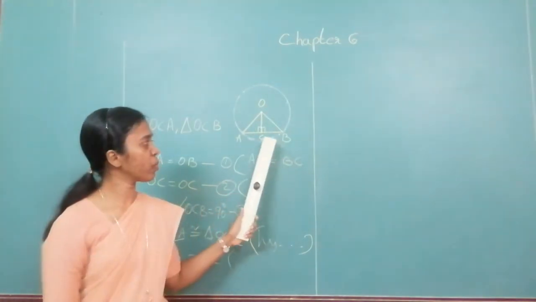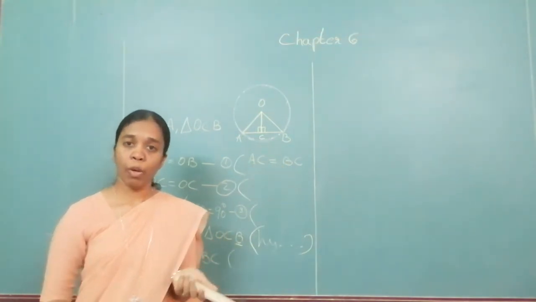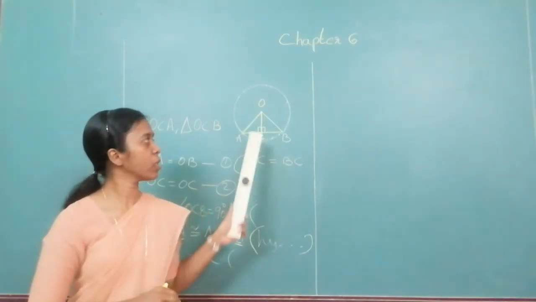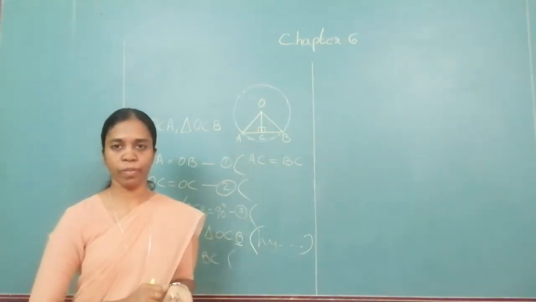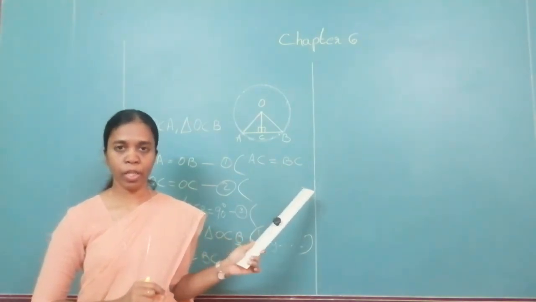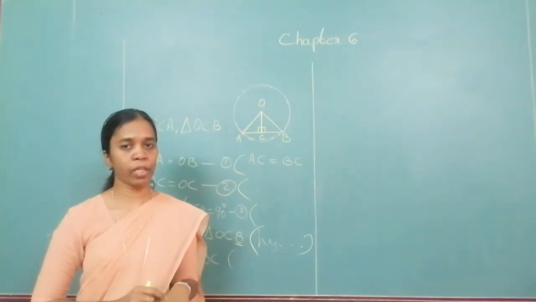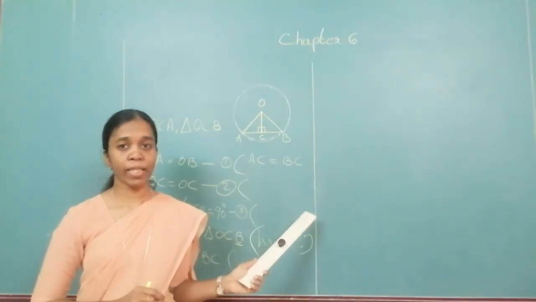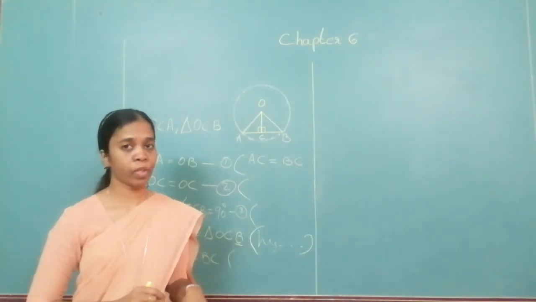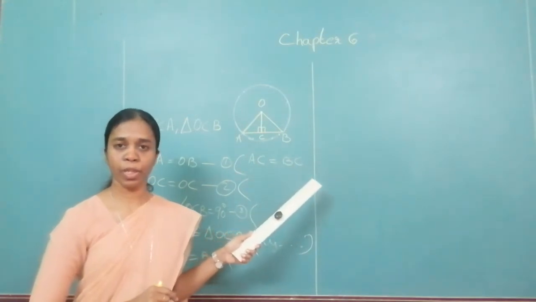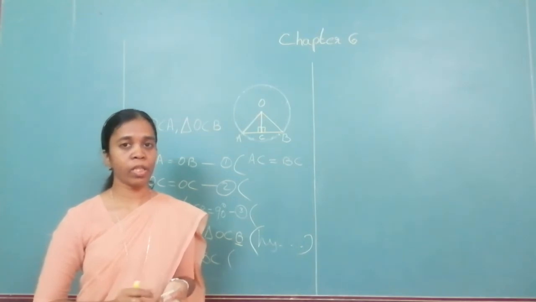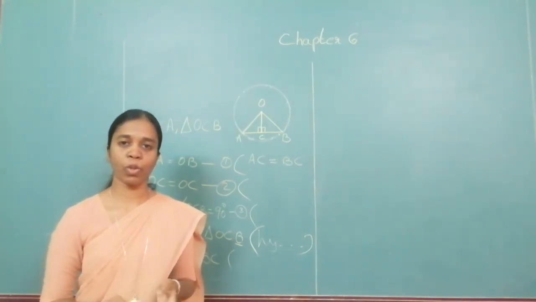What do we have to prove? Bisects the chord. How do we prove it? We have to create two triangles. How do we create two triangles? Just join from the center to the ends of the chord, for the other radii. Once you get it, you get two triangles. Now our next work is to prove that the two triangles are congruent. We know that it is given as a right angle. Therefore, we can check whether the hypotenuse is the same. Surely it is the same because they are the radii of the same circle. We also have a common side. Therefore, we prove that the two triangles are congruent. Therefore, the corresponding sides are also congruent.